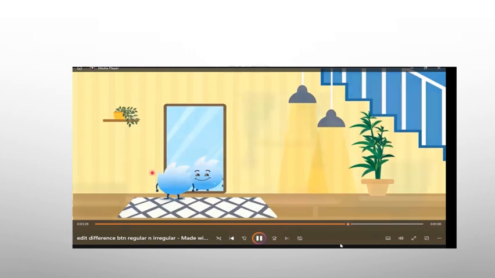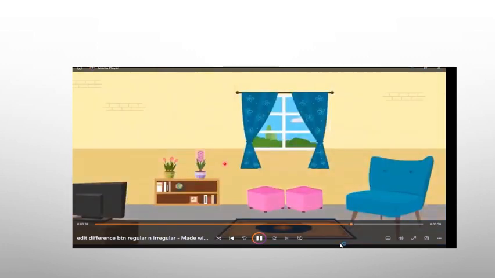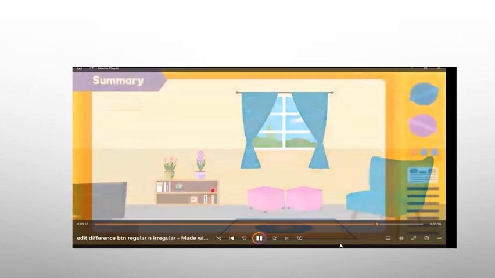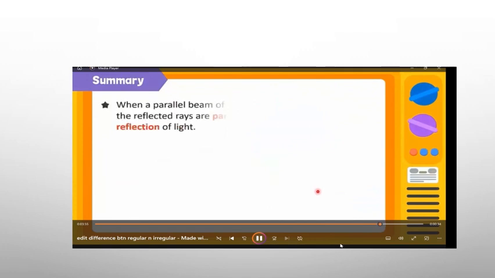As we saw in the summary, as we look at a house, light falls through the windows and enters as a parallel beam, it falls on surfaces, and reflection takes place on the surfaces it falls on, the chairs, the carpet, and the TV, and we are able to see the light inside.